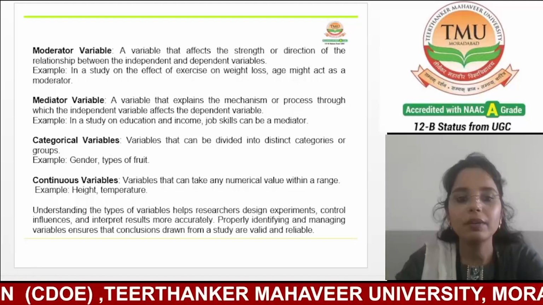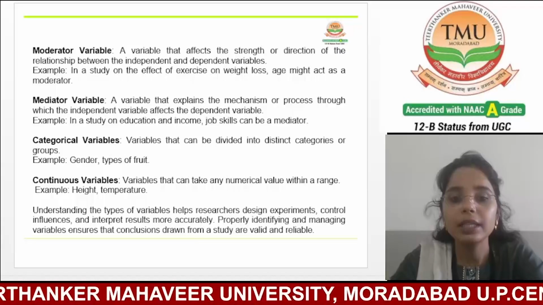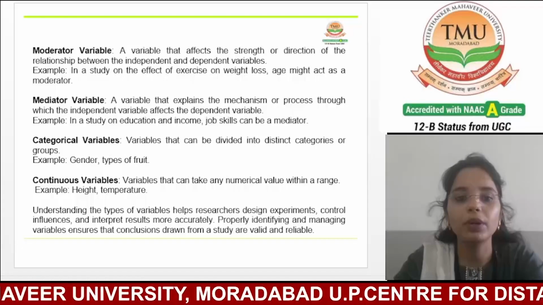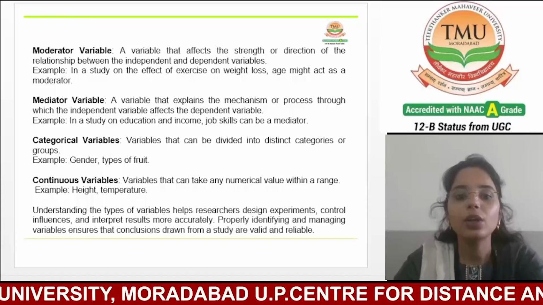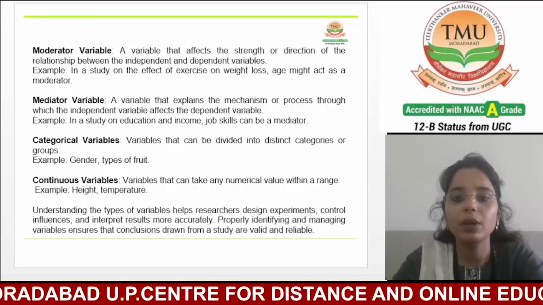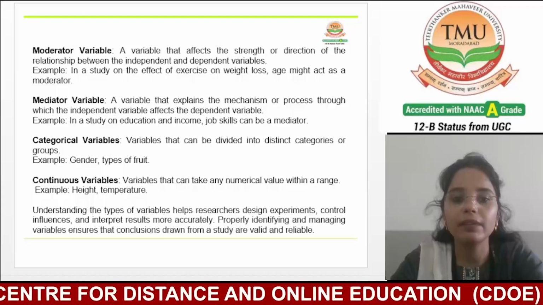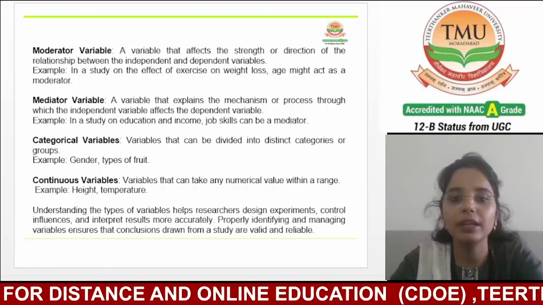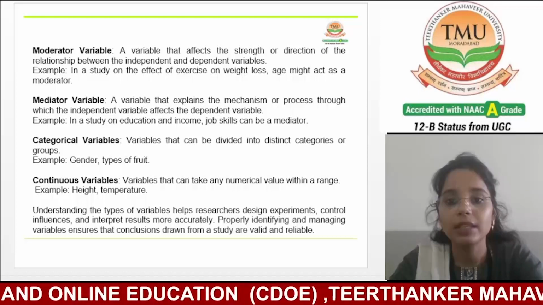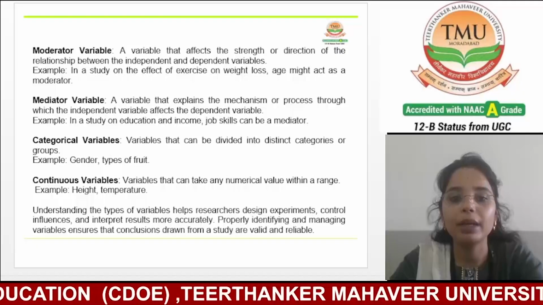If we talk about the categorical variable, it represents characteristics that can be divided into distinct groups or categories. They are non-numerical and are often used to classify or label observations. Examples of categorical variables include gender, like male, female, non-binary, marital status, that is single, married, divorced, or types of fruits like apple, banana, orange.